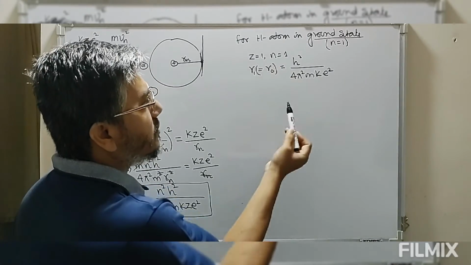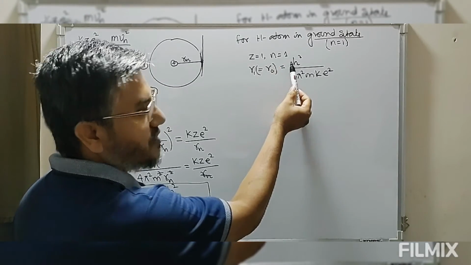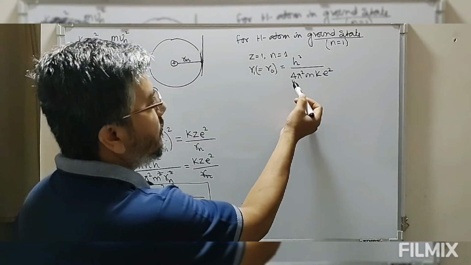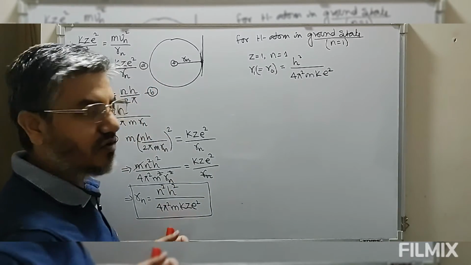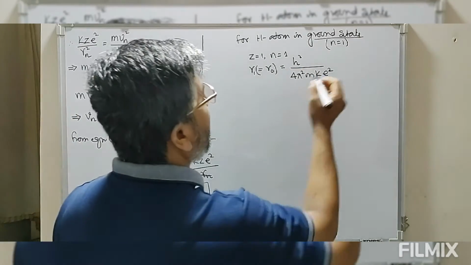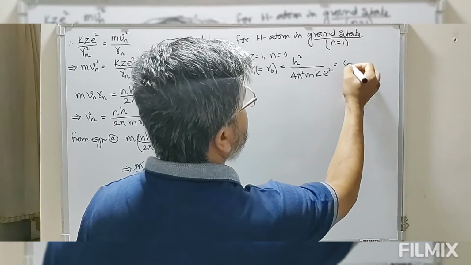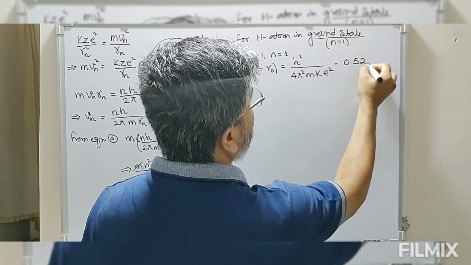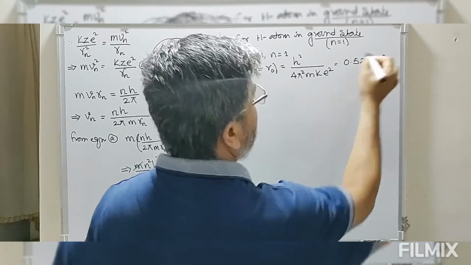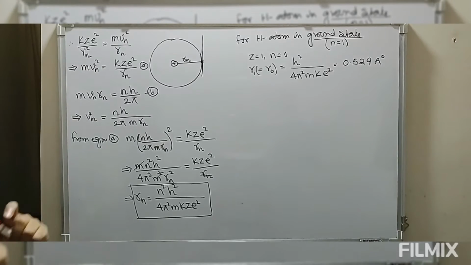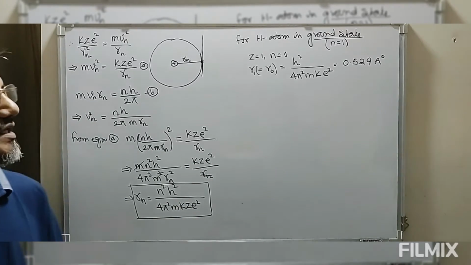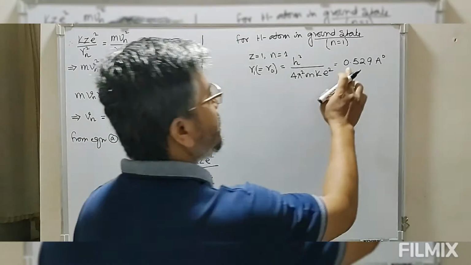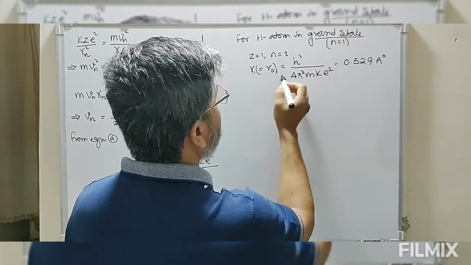Now all these values are constant. h is a constant, we know 6.6 into 10 power minus 34. We have 4 pi, mass of electron, k, e square, these are all constants. So using the values of all these constants, this value comes out to be 0.529 angstrom. So the value of the first permitted circular orbit of hydrogen is 0.529 angstrom.